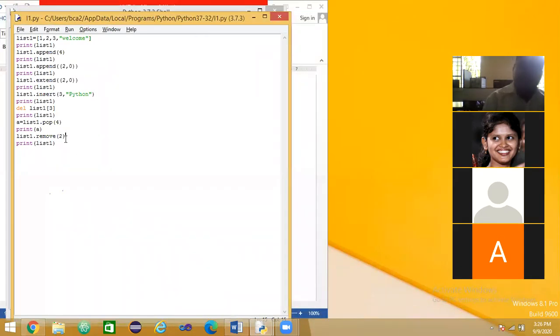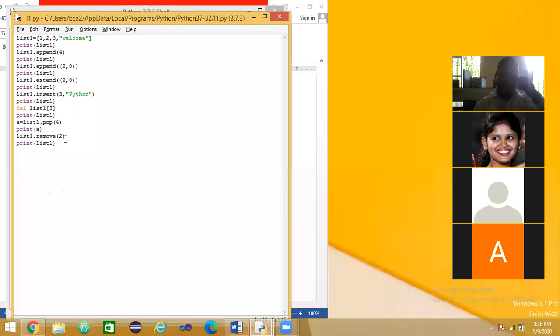If 2 is there in the list, it removes the 2 from the list. The first occurrence of 2. If more than one 2 is there, it removes the first 2 from the list.